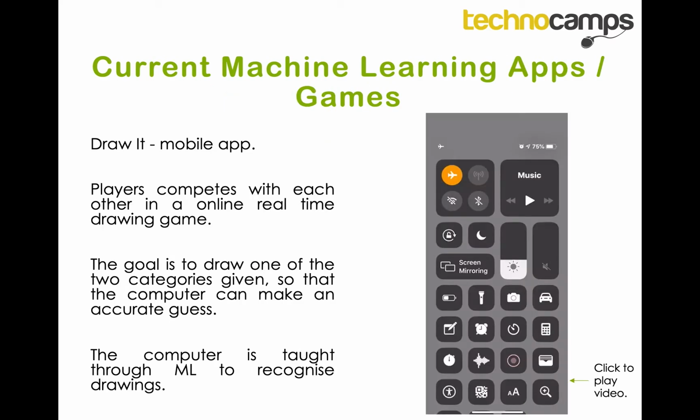Another example of machine learning is games and apps. There is an app called Draw It where you have four human players competing with each other. They choose one out of the two categories that are displayed and they try their best to draw them.